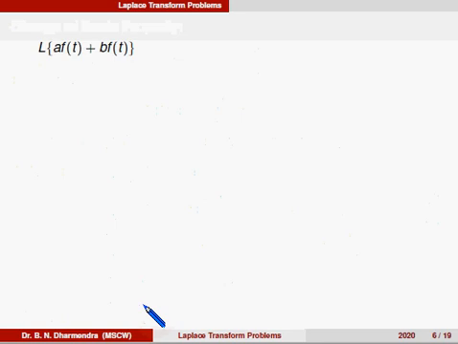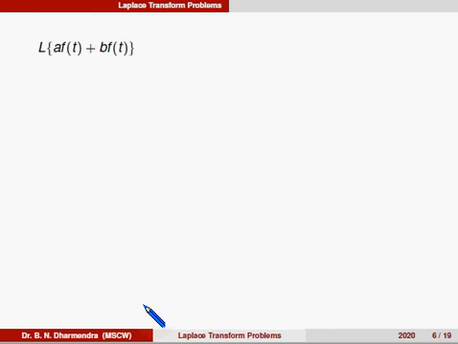Okay, now we can take some problems. First, we should recall the Laplace transformation formulas from the earlier class. Let us recall the definition of the Laplace transformation. The first one is the linear property.